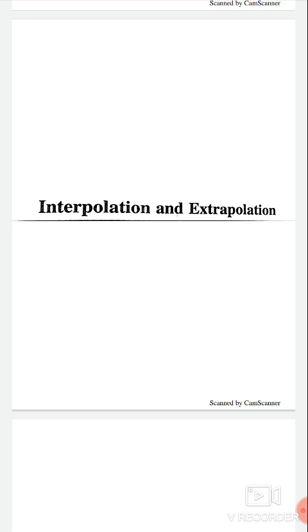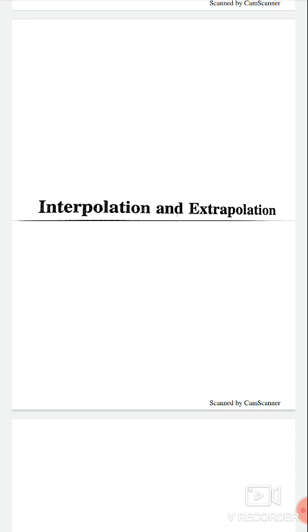But sometimes we come across cases when some figures within the given series of data are missing due to some reason. To guess such unknown figures, the process of interpolation is used.